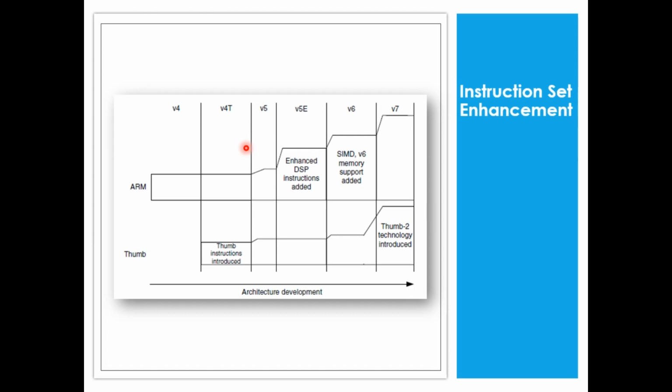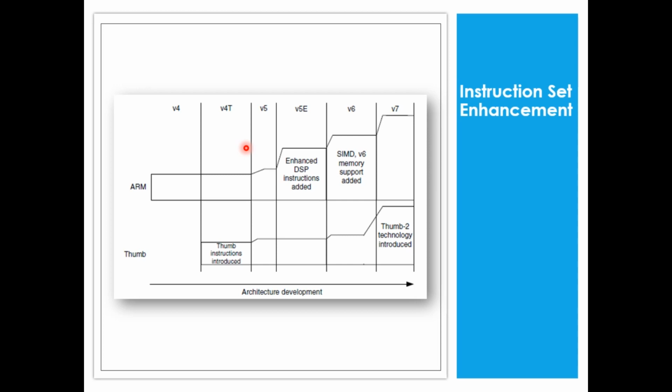When it came to V7, which we were discussing in the evolution, version 7 of the architecture is very popular. The reason is that thumb 2 technology was introduced. See how architecture development is helped by instruction set enhancement. So this is the right time to talk more about thumb 2 technology.